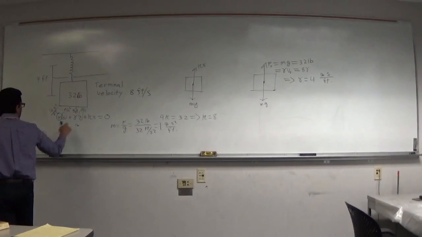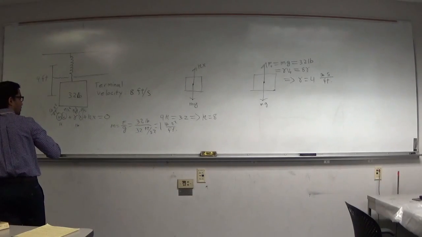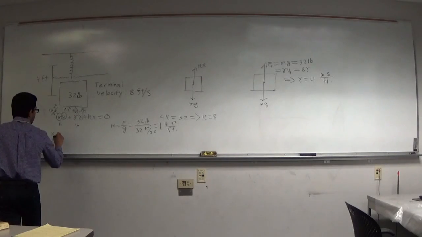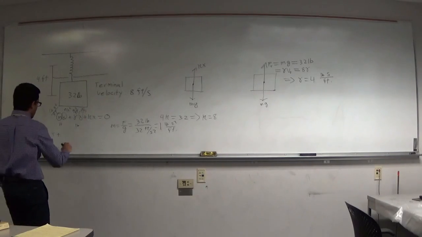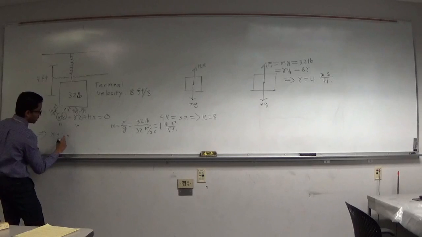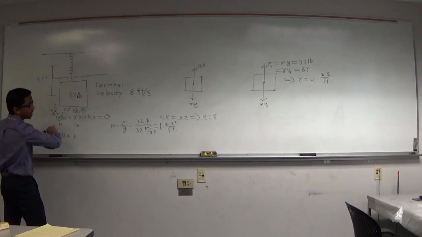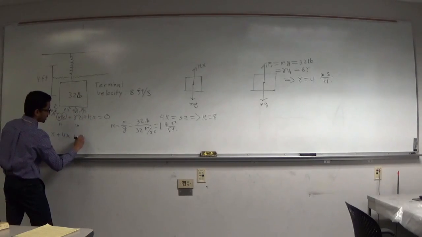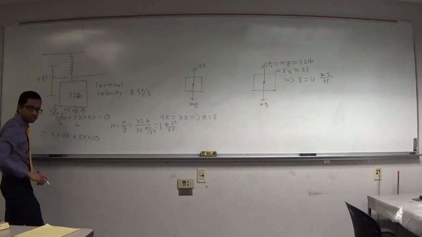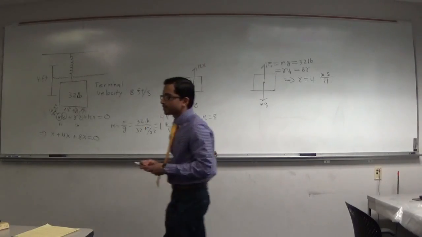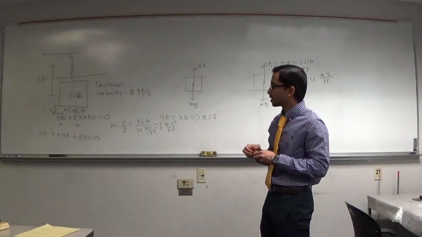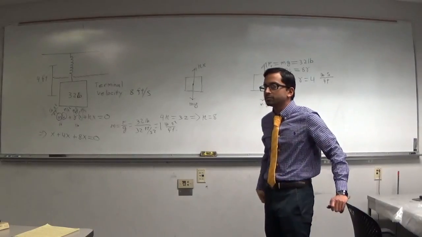So then we can write down our model for this. We're going to have x double dot plus the gamma, which is 4x dot, plus from the k, which is going to give us 8x, equals 0. So we get that. We model it basically using Newton's laws.